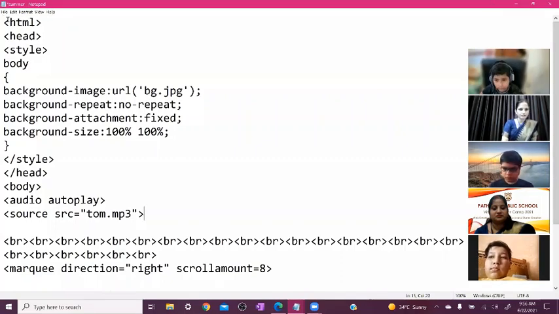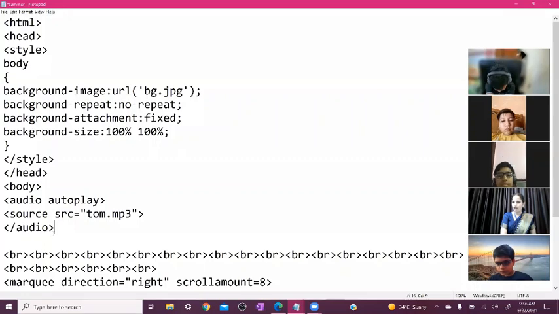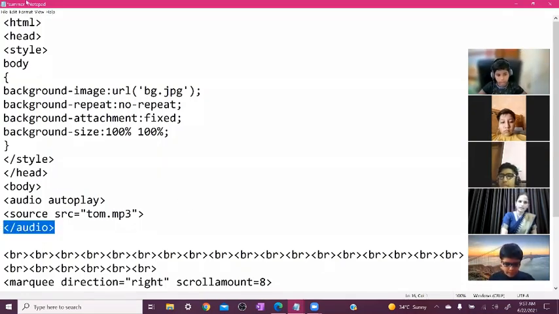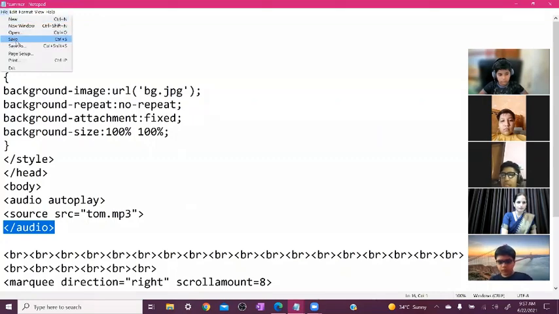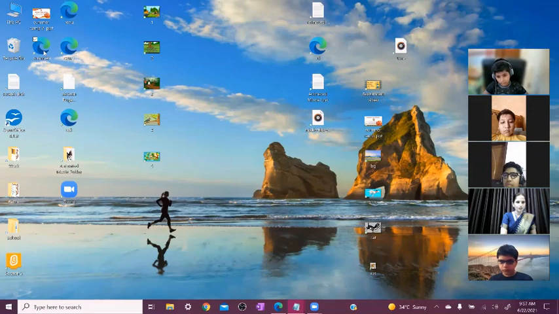Again save it. Then audio close. So you start angular bracket, then front slash, then you write audio, and then this completes your tag. You close it. Again, you save it here. Click on file menu, then click on save. And again, we need to open our file.